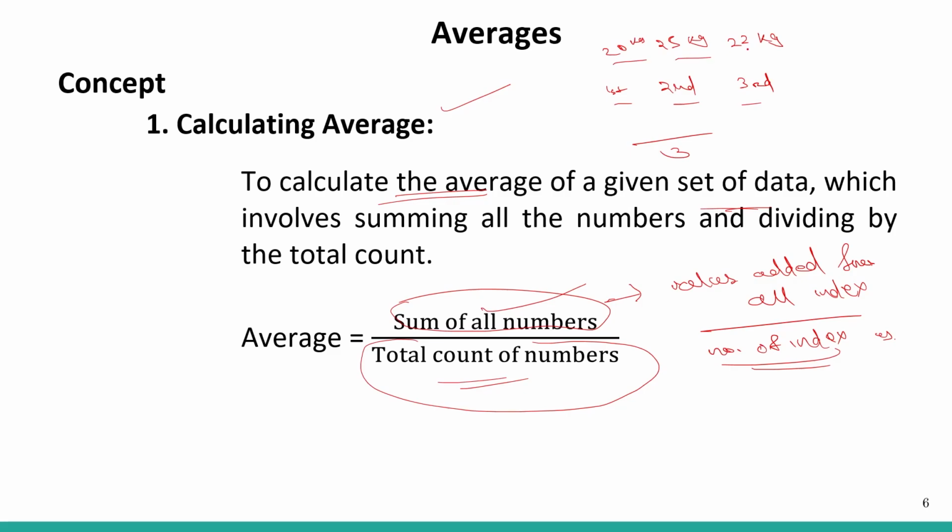Their cumulative weight will be 20 plus 25 plus 22, which is 45 plus 22, that is 67, divided by 3. This will be 22.333, that is 22.3 bar. So this is the average. We calculated the average as the sum of all numbers divided by the total count of numbers.